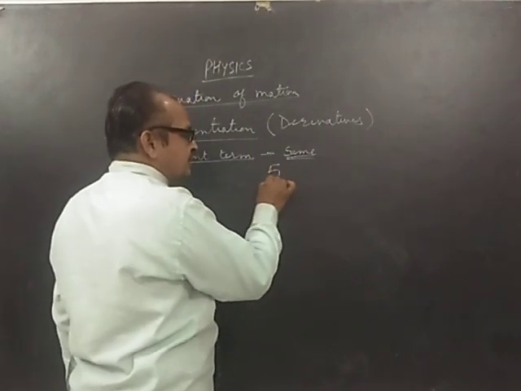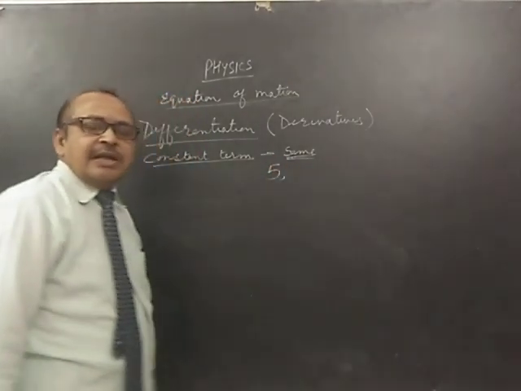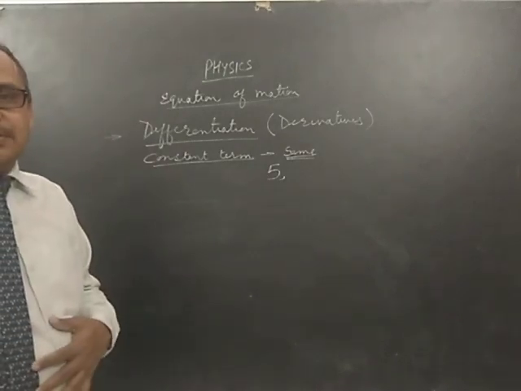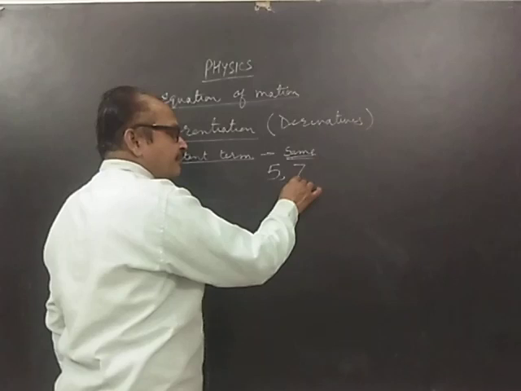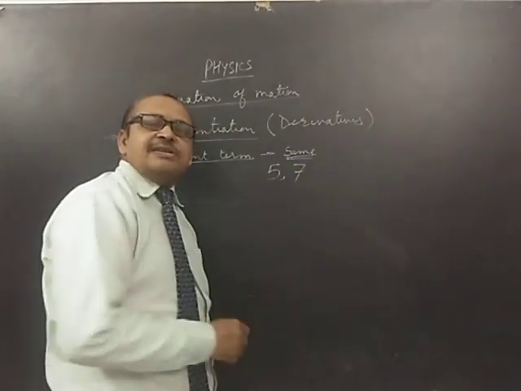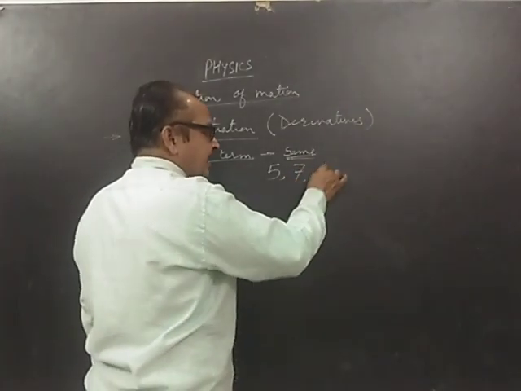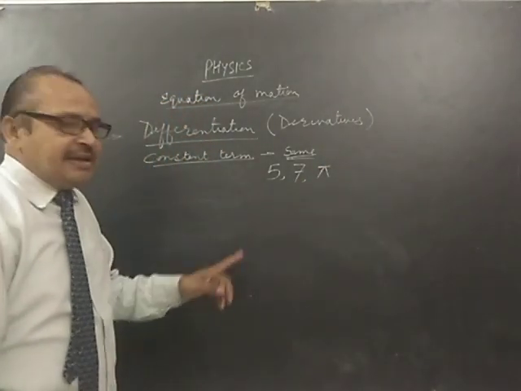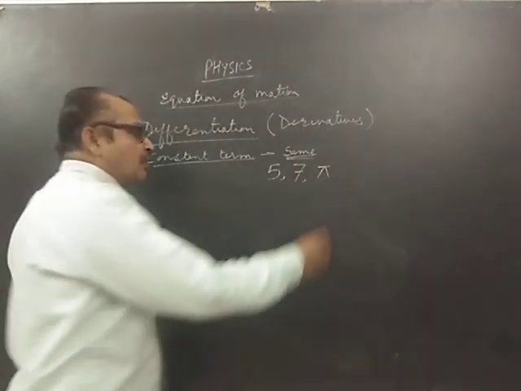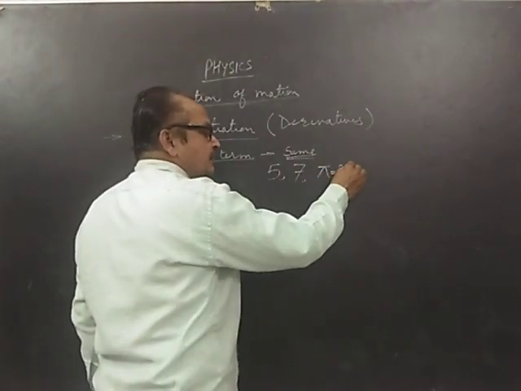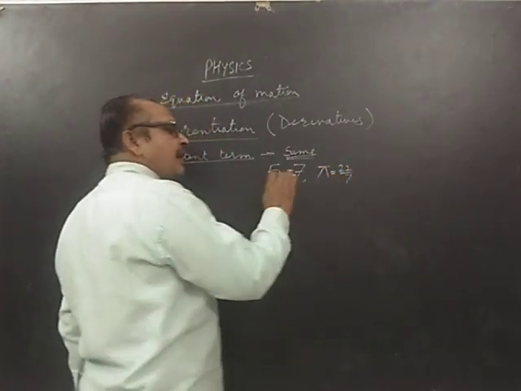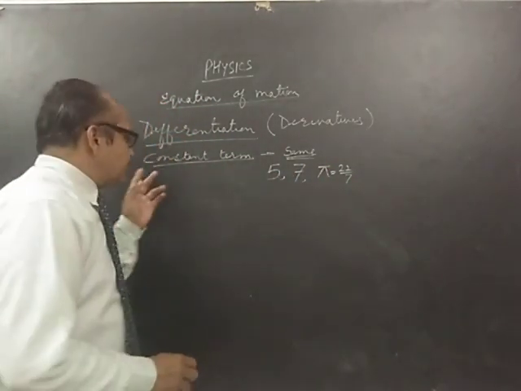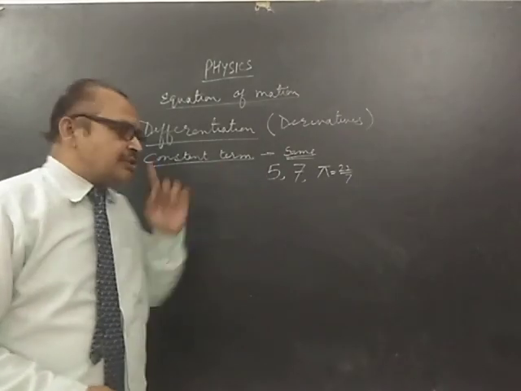For example, 5 is always 5, 7 is always 7. Pi is also a constant because its value, which is 22/7, will remain the same. These are the terms which we call constant terms.